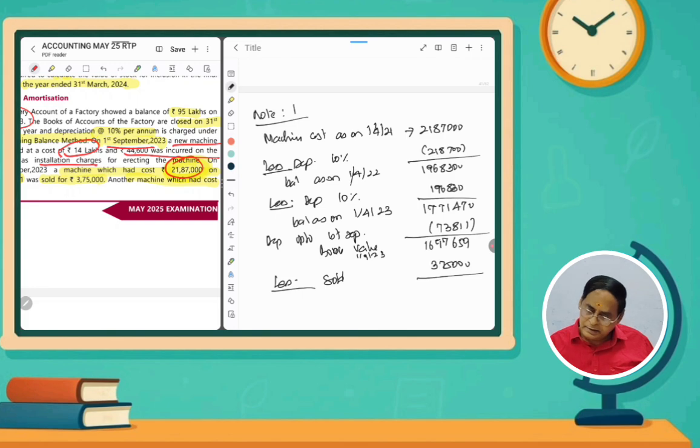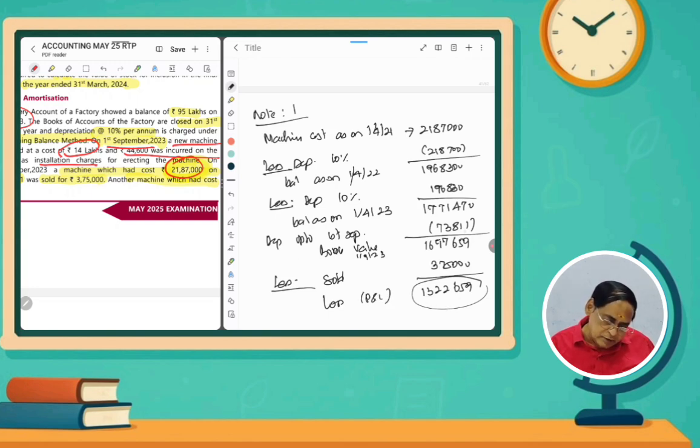So what is the loss? Book value 16 lakhs 97,659 minus 3 lakhs 75,000. So 13 lakhs 22,659. So it is a loss, and it has to appear in the profit and loss account.